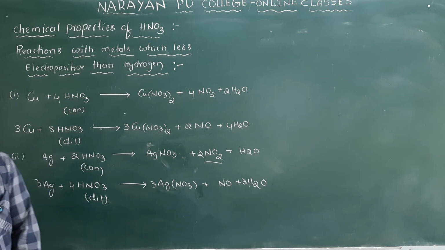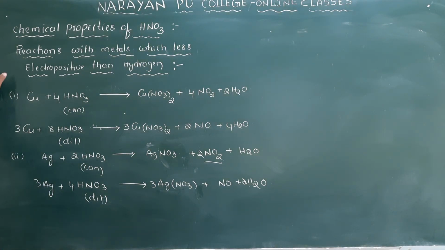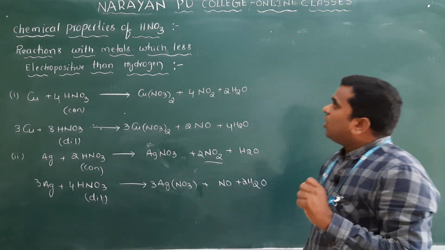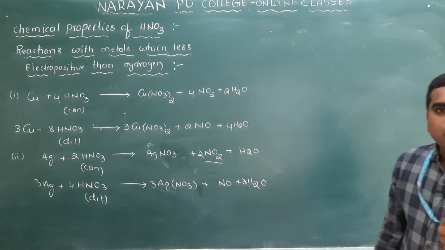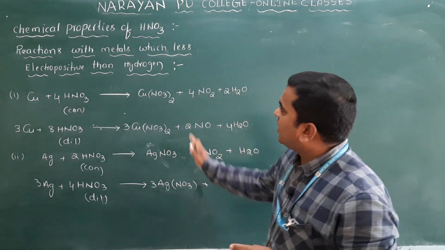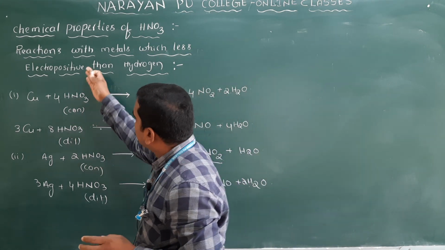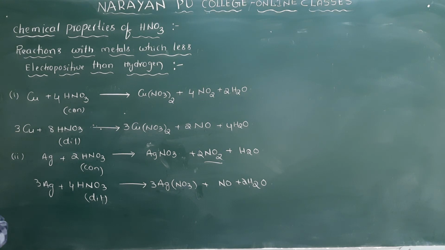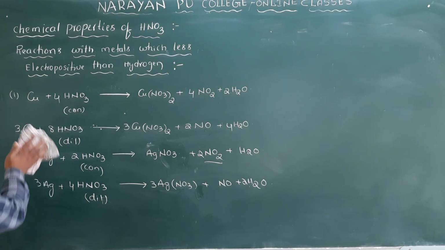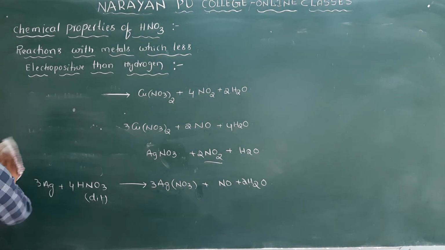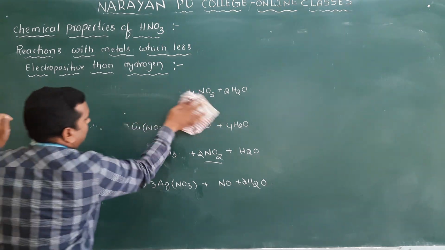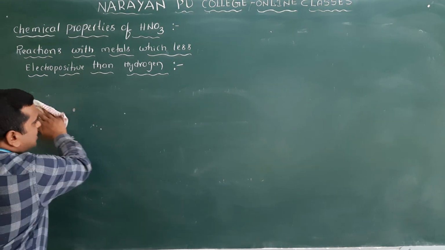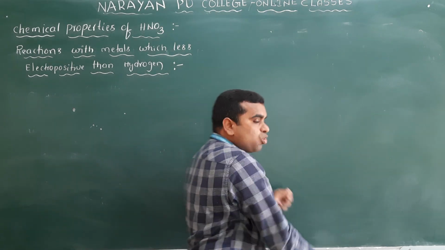This is about the reaction of HNO3 with the less electropositive metals. So this is about the chemical properties of metals. Clear? And the next one, as I already mentioned, concentrate HNO3 can attack all the metals except the noble metals.